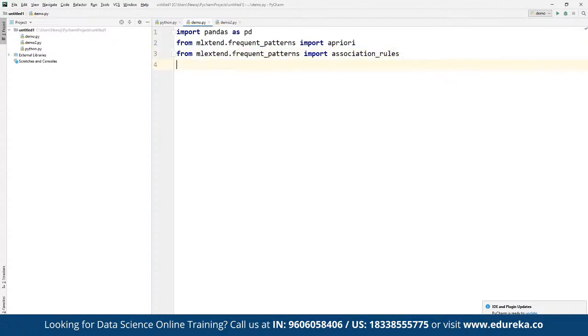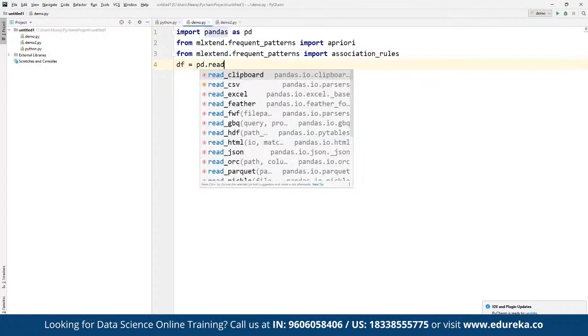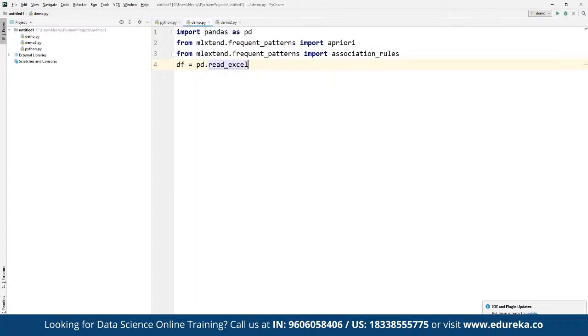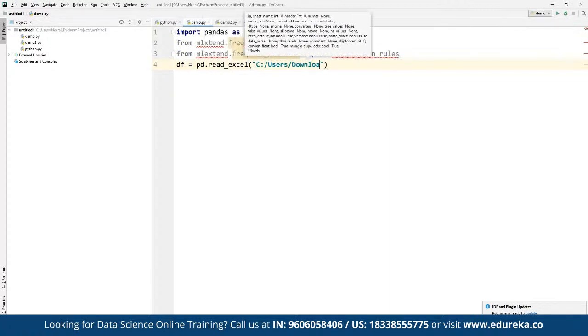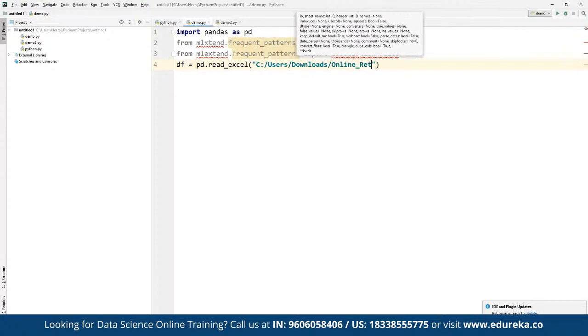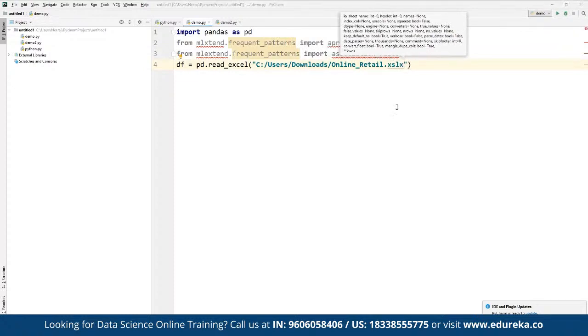Then we are going to create a data frame where we make use of the pandas library as pd.read, and here we are going to read an Excel file. If it is a CSV file, then we define it as read_csv, and here we can define the path. Suppose the file is currently available in our users location, under users in downloads, by the name of online_retail.xlsx. So these are the libraries that we have currently imported here.